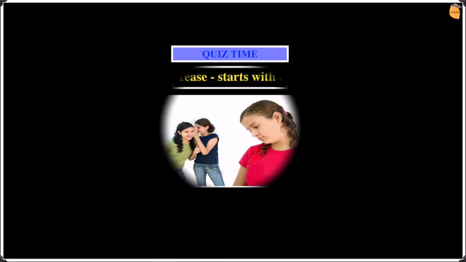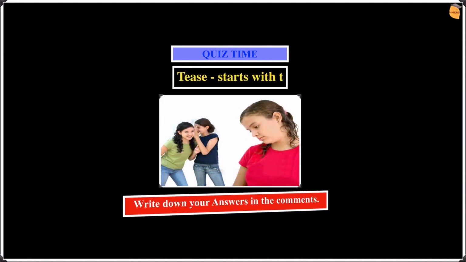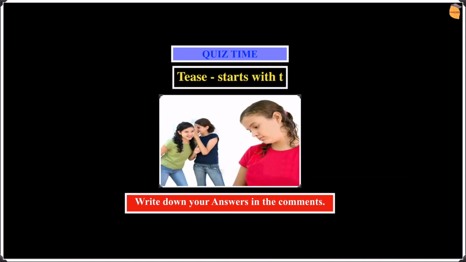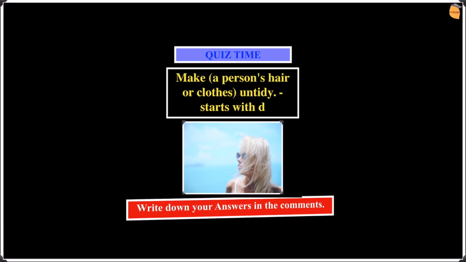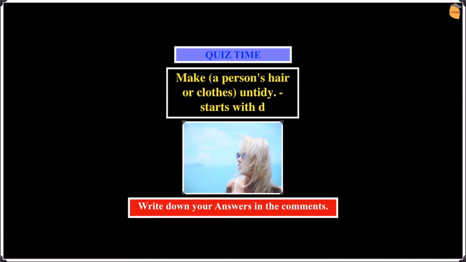The next one is tease, starts with T. So again, remember the picture of the girl getting bullied by the other two girls. Let's go on to the next one. The next one is make a person's hair or clothes untidy, starts with D. In this picture, we can see a woman with messy hair. So write down your answers in the comments.